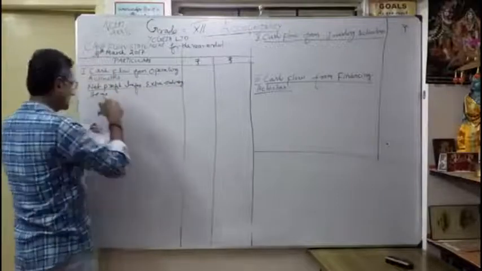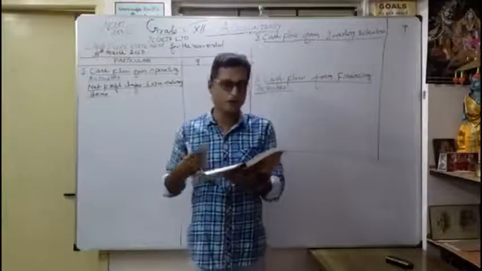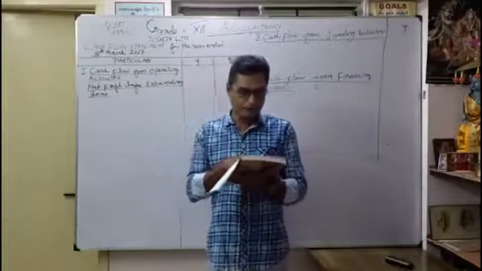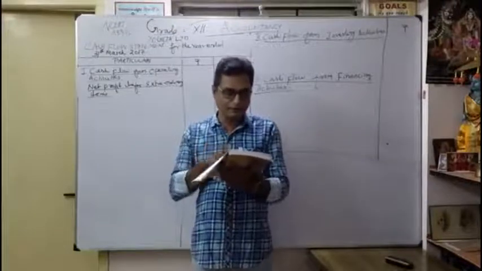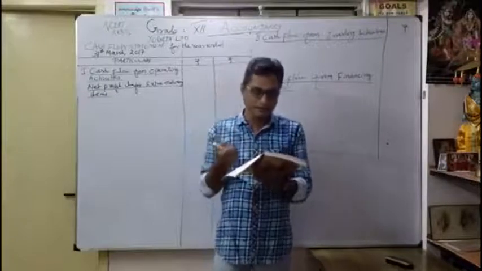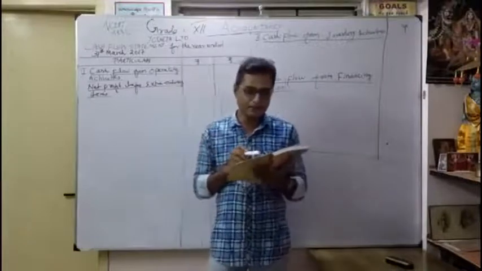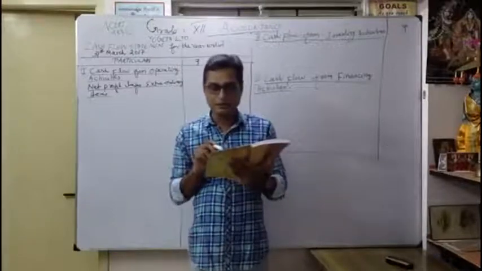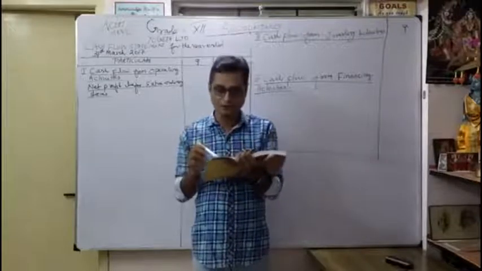For that, how are we going to start? First we are going to start from the liability side, one by one. So now we take page number 288, the balance sheet of Yogeta Limited, to prepare the cash flow statement. First we see the liability side. Under equity and liabilities, shareholders' funds, they have given the note number, share capital. In the balance sheet, they gave 2016 as 2 lakhs and 2017 as 4 lakhs. Now coming to page number 289, they have clearly given share capital on 31st March 2017 as 3 lakhs and on 31st March 2016 as 2 lakhs. So our share capital increased from 2 lakhs to 3 lakhs.